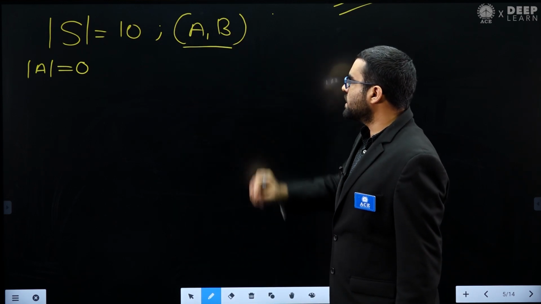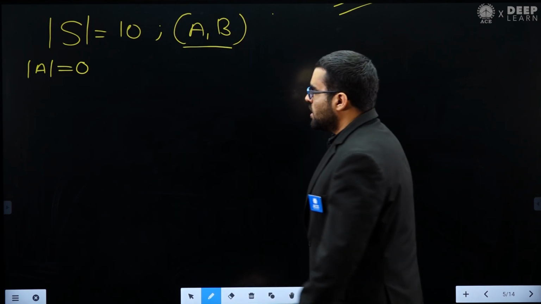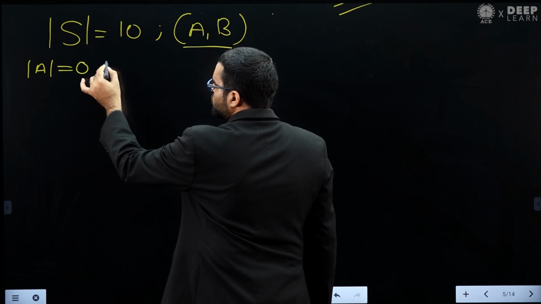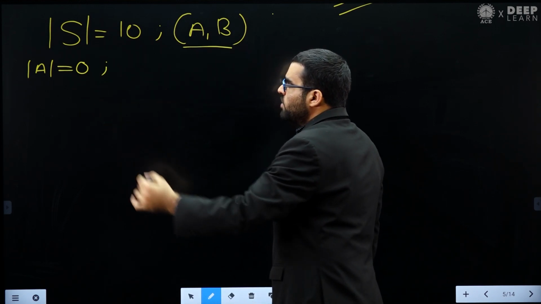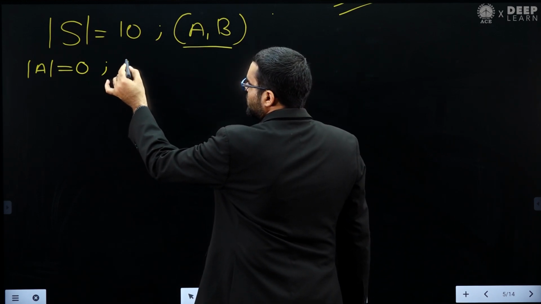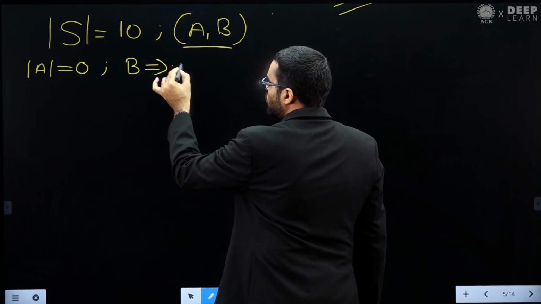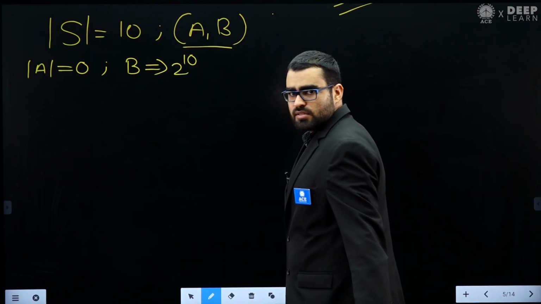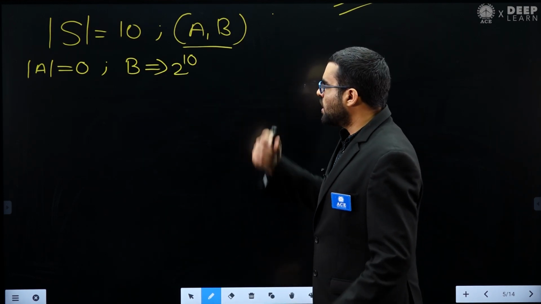If I take A to be the empty set, then how many choices do I have for set B? That is 2 power 10. We have seen this intermediate result, I am just using it.